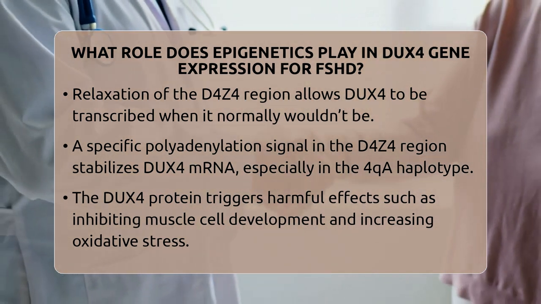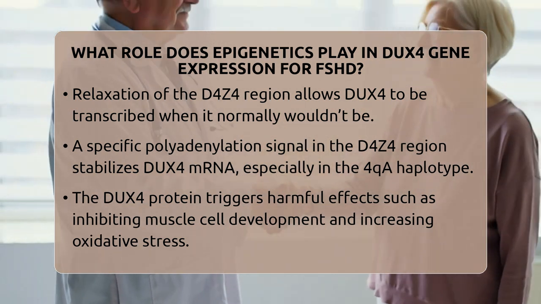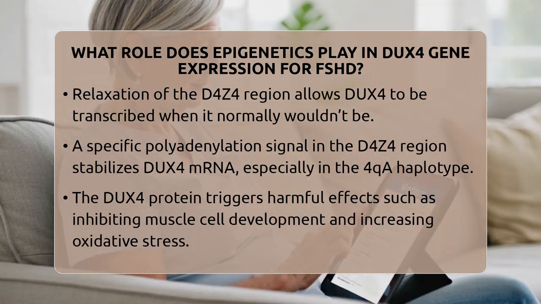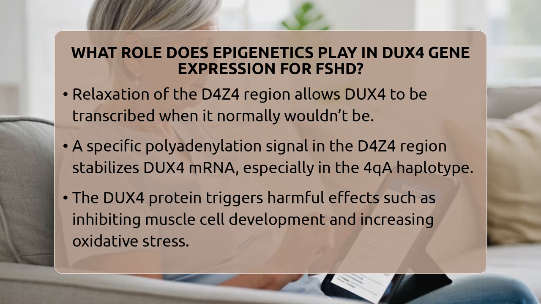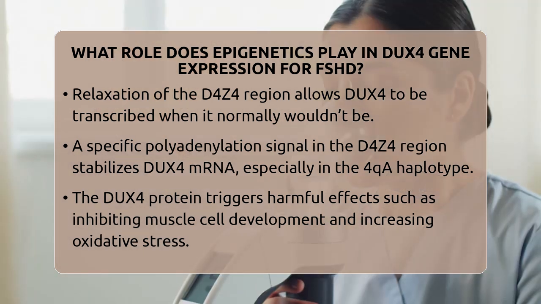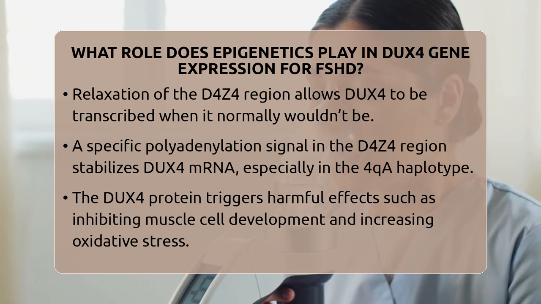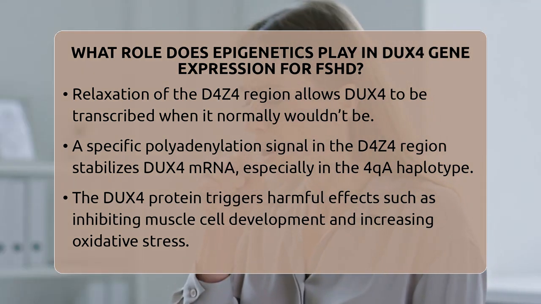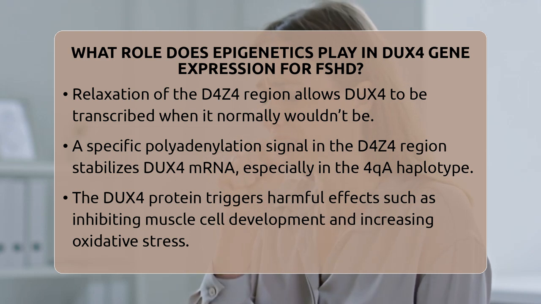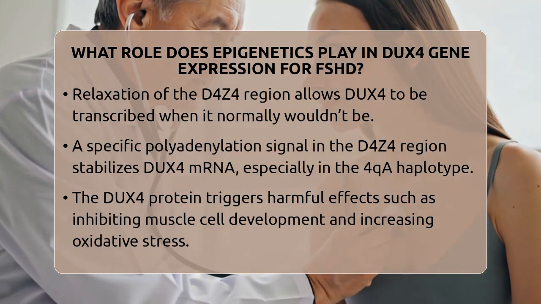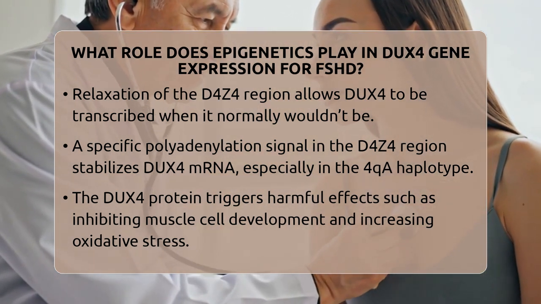When this protein is produced in muscle cells, it triggers a cascade of damaging effects. It inhibits muscle cell differentiation, increases oxidative stress, and activates genes normally only active in germline or immune cells. All these factors contribute to muscle weakness and degeneration characteristic of FSHD.